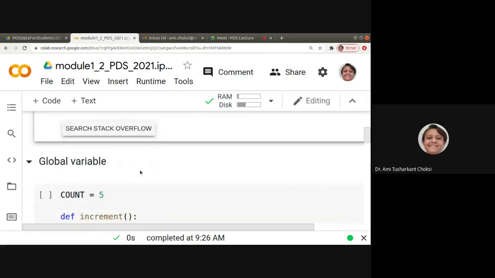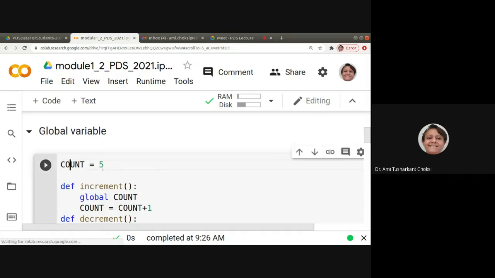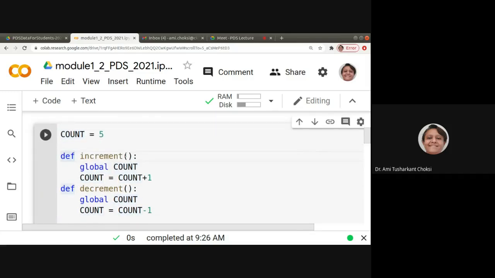Now let us see the global variable. For example, say count is equal to 5, our global variable, right? It is the variable which is available throughout the program. Okay, but what I say, def increment, global count.